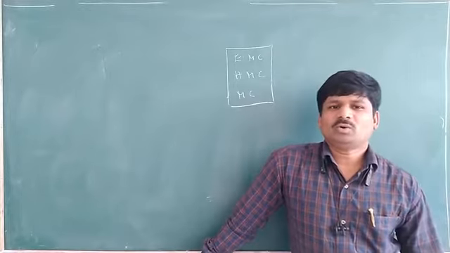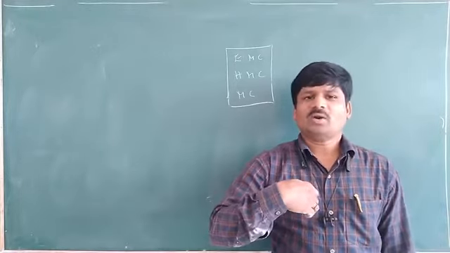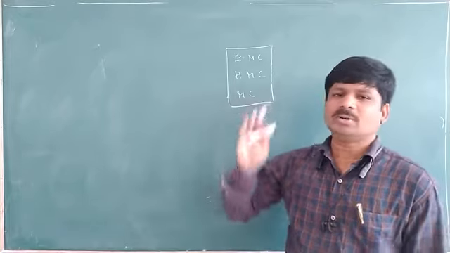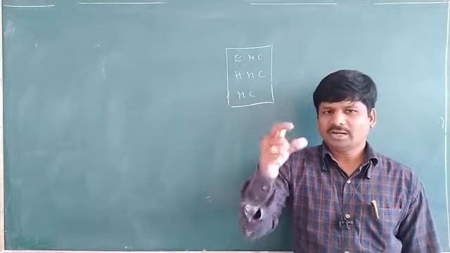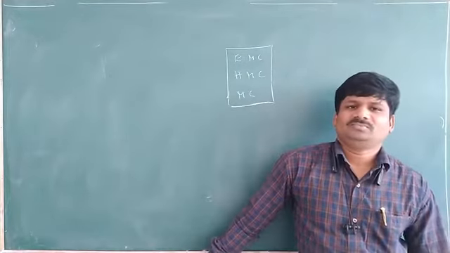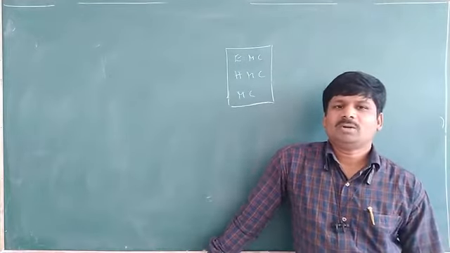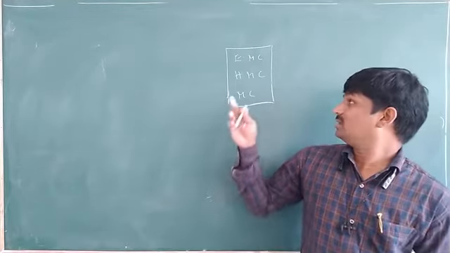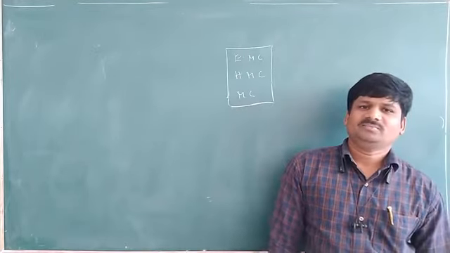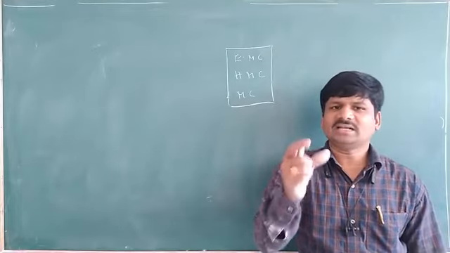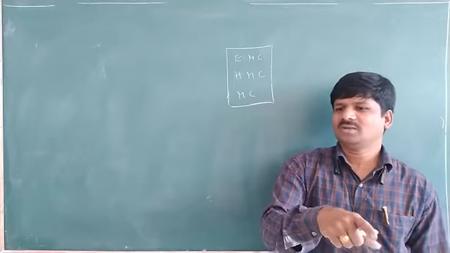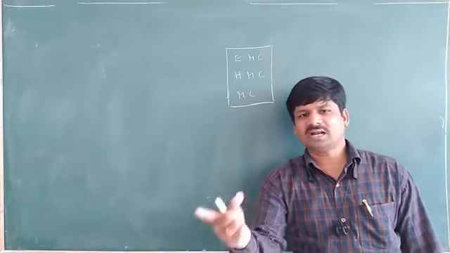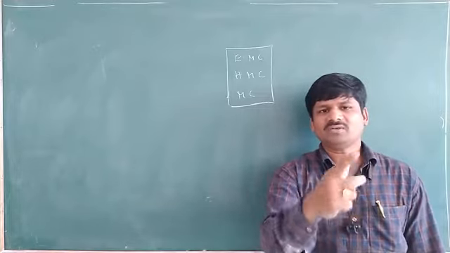Suppose I selected one question. That question I already know: I already know that it is an easy multiple choice question. After selecting that one, I know that it is an easy multiple choice question. Now what is being asked here? What is the probability that the question is a multiple choice question? Already, whatever question I selected is an easy multiple choice question. But what is asked is that it is a multiple choice question. Already one condition is given. After giving that condition, he is asking the probability of some other event.